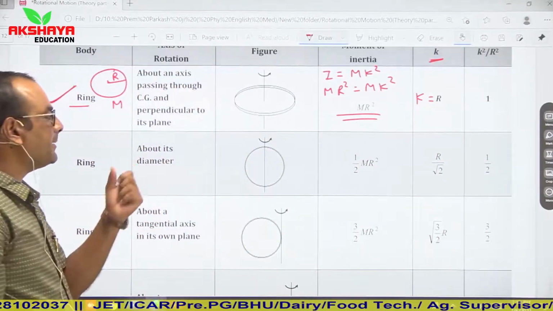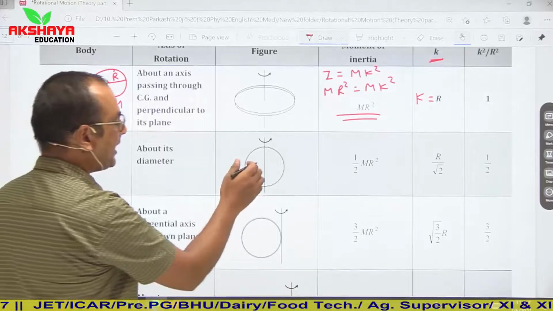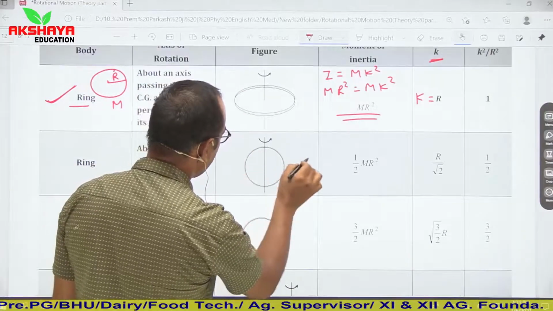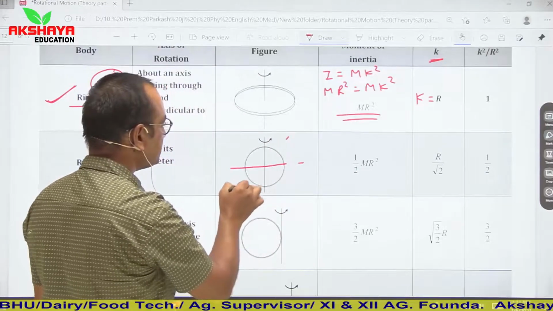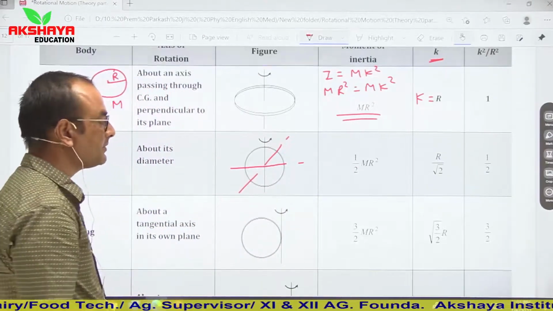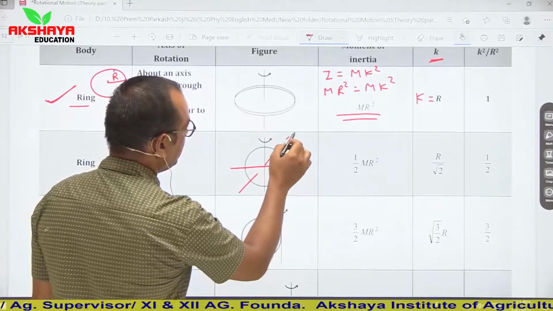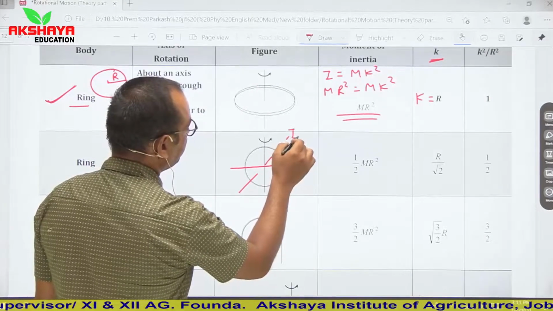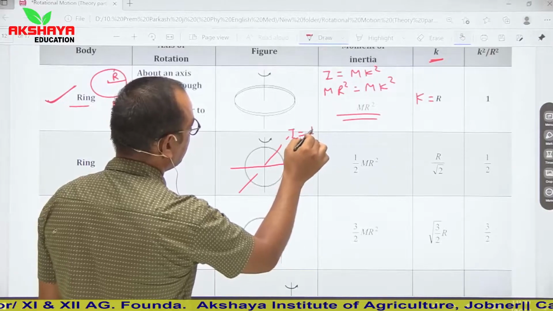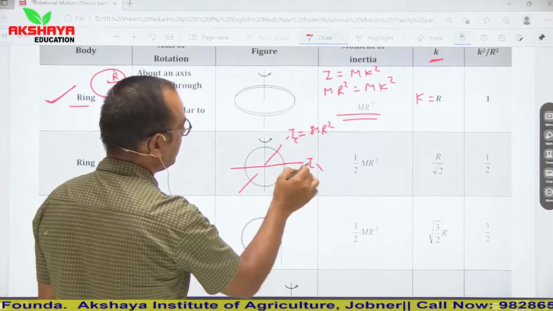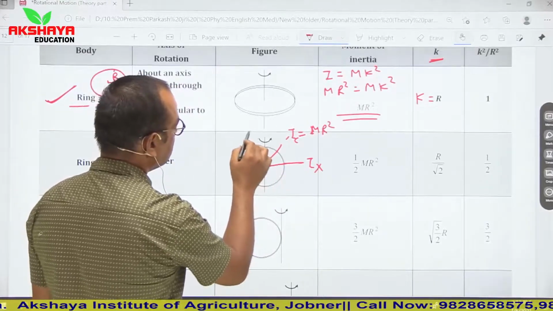Now about its diameter. Let us say this is the diameter, this is the diameter, and this is that axis which is perpendicular to the plane. So here Ic is equal to mr square, and Ix and Iy both are similar.